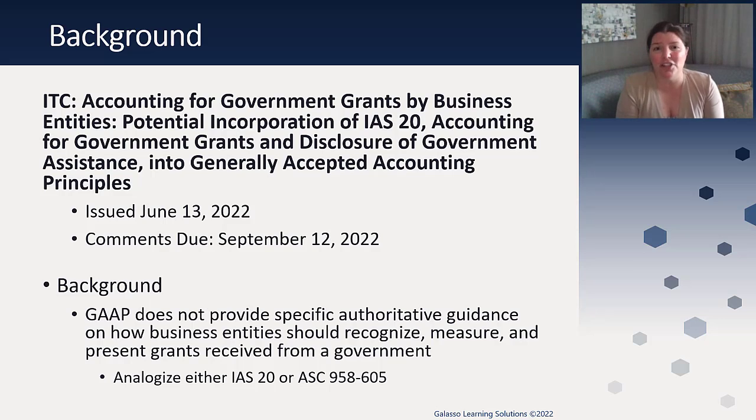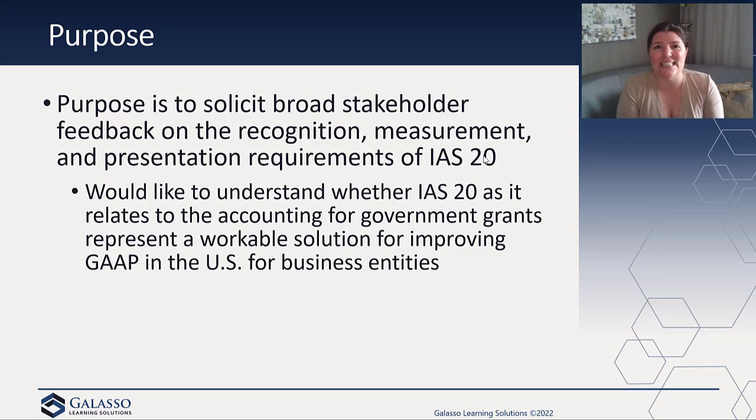And again, all this is trying to do is address the issue that we currently do not have any guidance for for-profit entities on recognition and measurement. We do have guidance on disclosure because that was issued in 2021, but we're really struggling here. And so the purpose of this is not to propose an outcome. In fact, this is an invitation to comment and not an exposure draft. They're not providing information about what they think we should do. Instead, they're saying, here's IAS 20.